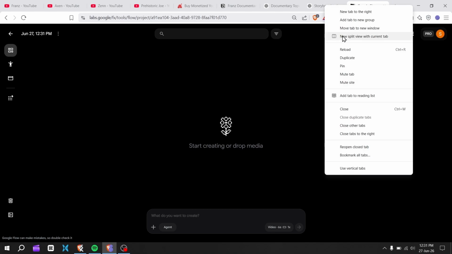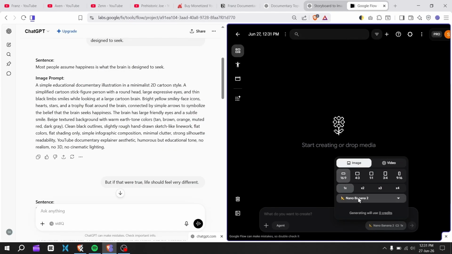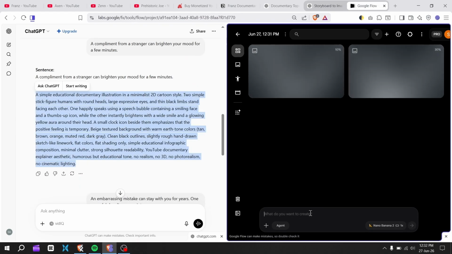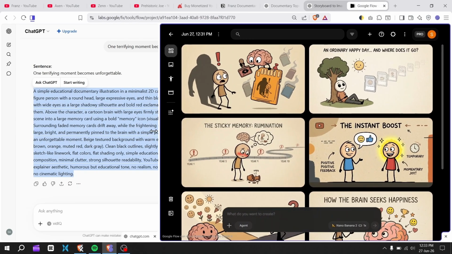Then open Flow for image generation. Choose Nano Banana 2 as the model. Generate all the images using the image prompts. As you can see, the images are looking great.